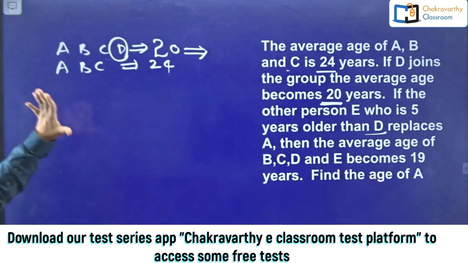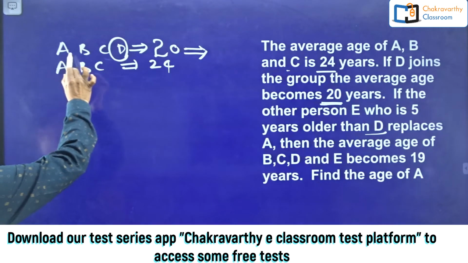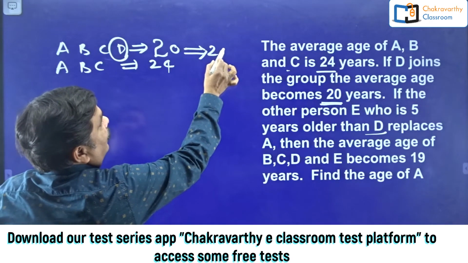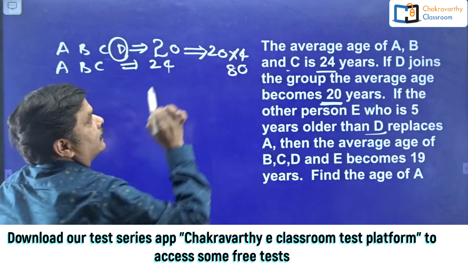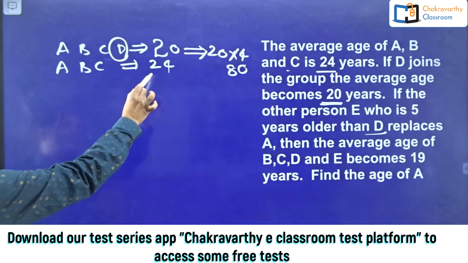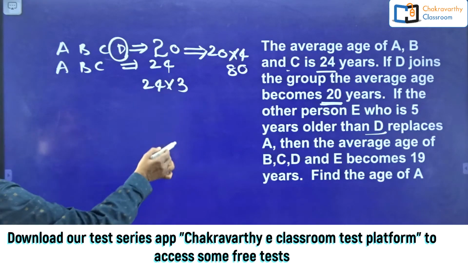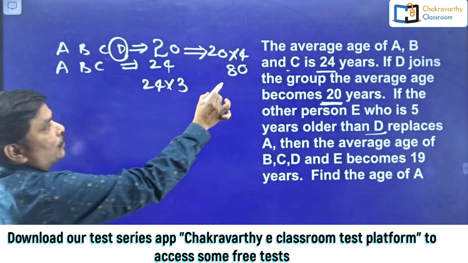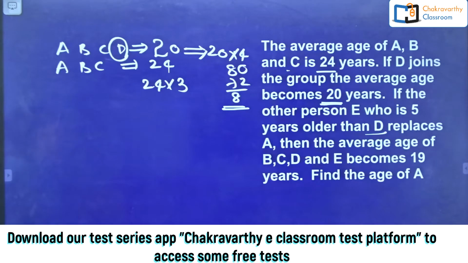But before that, by conventional way how to find out this one? Simply total age of 4 persons A, B, C, D, average is 20 into 4 times. This is the total age, that is 80 years. Now here ABC's average age is 24, the total age is 24 into 3 times, that is 72. So 80 minus 72, D's age is 8 years. As simple as this one.